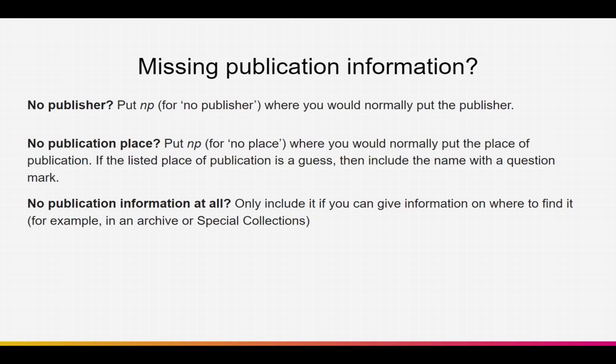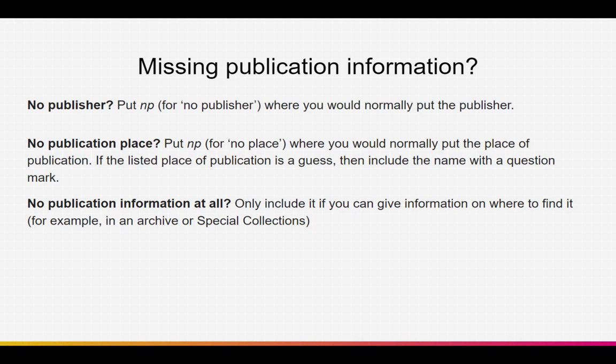Alternatively, what if the item doesn't have a publisher? Then you will put NP, which stands for no publisher, where you would normally put the publisher information. If it doesn't have a publication place, so if you don't know whether it's been published in London or New York, for instance, and you cannot find that information anywhere, then you would put NP where you would put the publication city, only this time it stands for no place.